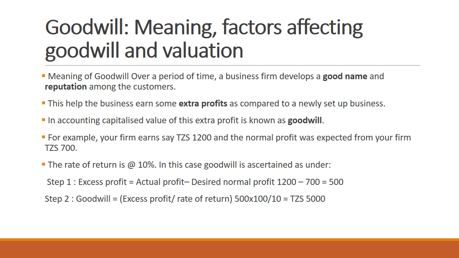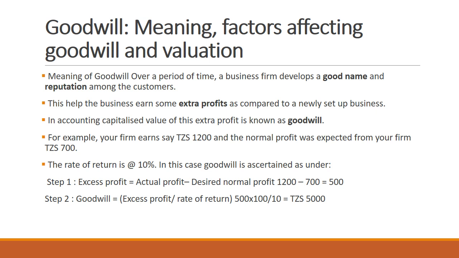For example, if a firm earns, say, 1,200 and the normal profit expected from your firm is 700, that is the normal profit. So the rate of return is 10%. In this case, goodwill is ascertained as under. Step 1, we find the excess profit.